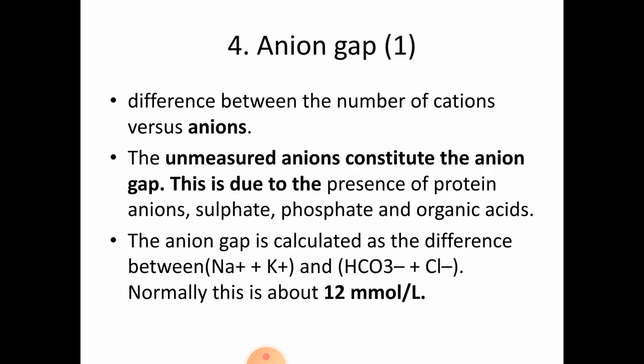Next question, that is the anion gap. Anion gap, you can give the definition and the normal range. That is definition, it can either be the difference between the number of cations versus anions, or it is the unmeasured anions constituting the anion gap. It is due to the presence of protein anions, sulfates, phosphate and organic acid, and normally it is about 12 millimole per liter.